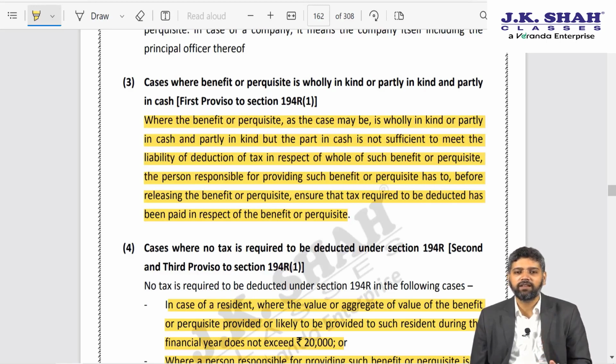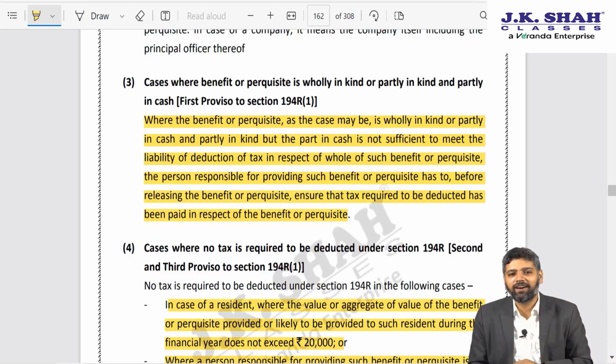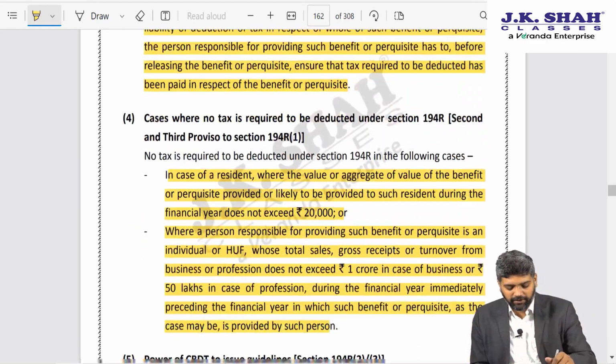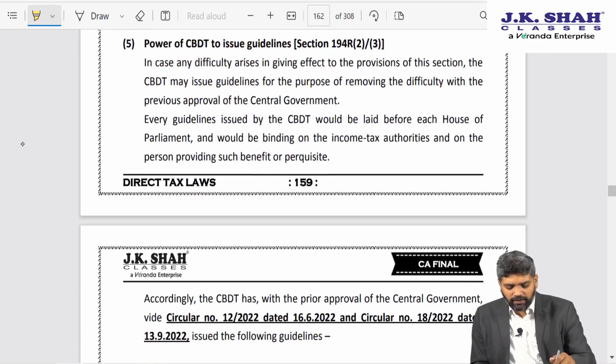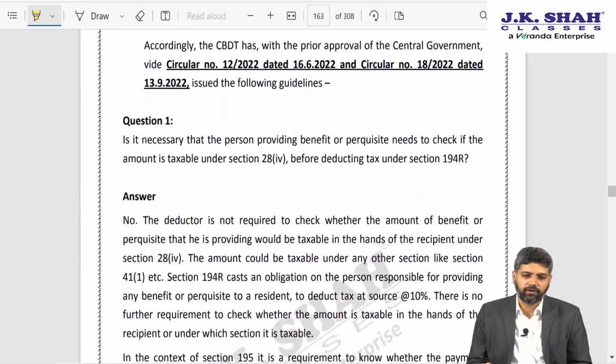Same thing is given in winnings, but here it becomes even more difficult to be implemented because you are providing a benefit. Now before providing the benefit, you are required to tell that person, you please give me the TDS amount, I will deposit it to the government and thereafter I will release the benefit to you. Seems a bit unkind. Anyway, now in this context, CBDT has released a circular and various clarifications have been given.